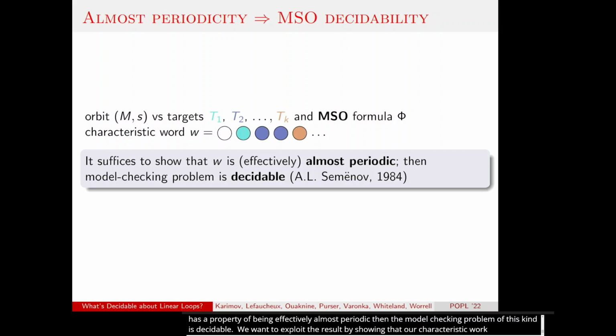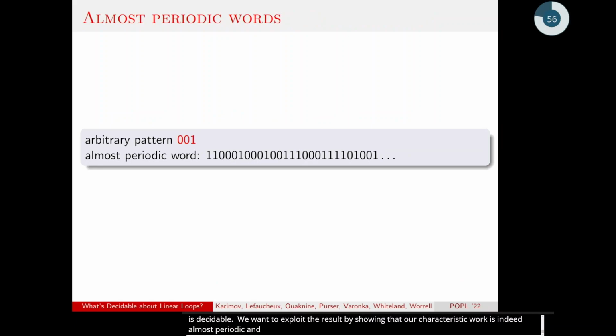And we manage it. So let's spend a minute on talking about what almost periodicity is. We are talking about infinite words, and there is an example of such here. We're considering finite patterns inside of this infinite word. Let's take a pattern 001 and look at the occurrences of this pattern inside of the infinite word.